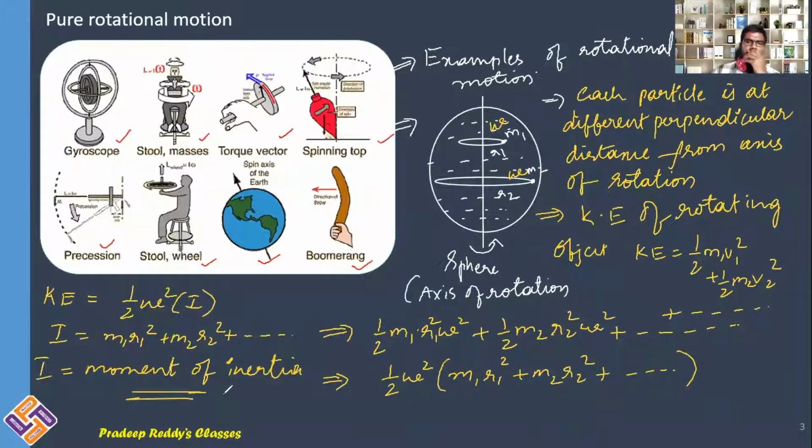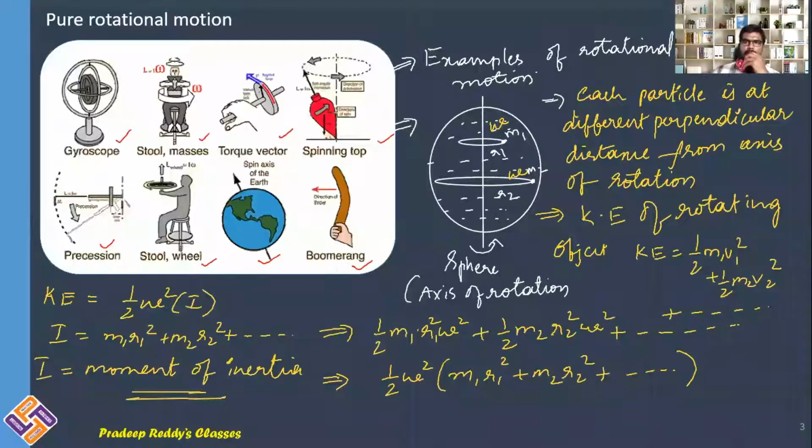Therefore, when we are dealing with bodies which are in rotation, in order to deal with energy of the particle and in order to deal with different velocity as well as characteristics of this rotational motion, we need to first calculate moment of inertia, because each particle is having different distance traveled with respect to the fixed axis. So moment of inertia plays a major role when we are dealing with pure rotational motion. So in order to calculate kinetic energy of the body, definitely you should calculate moment of inertia.